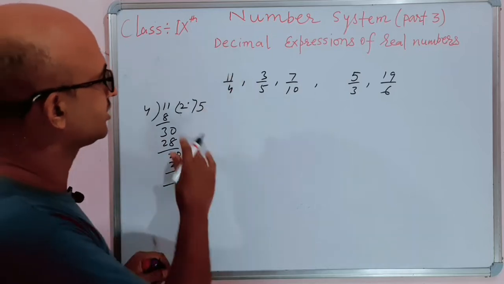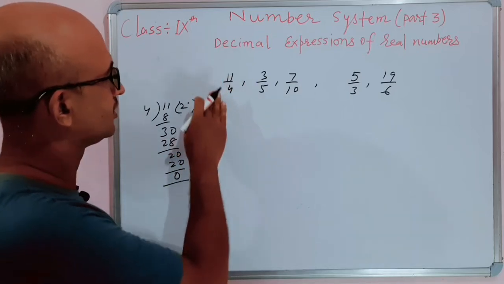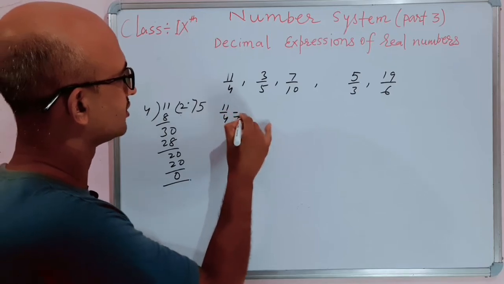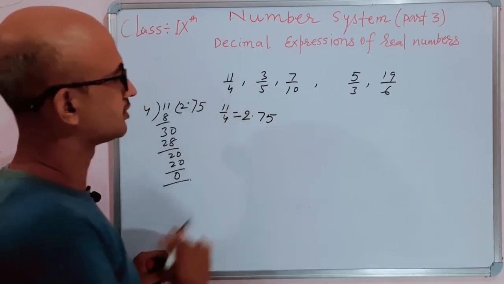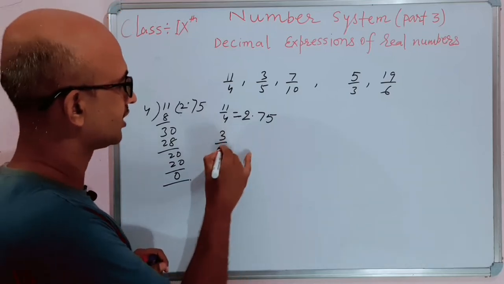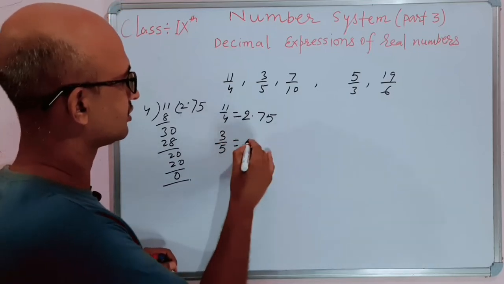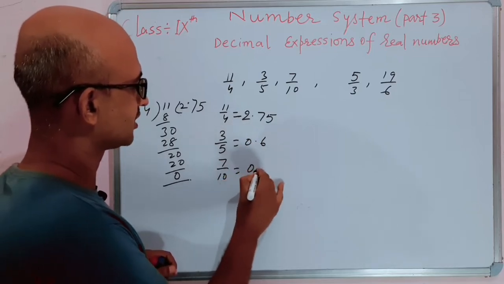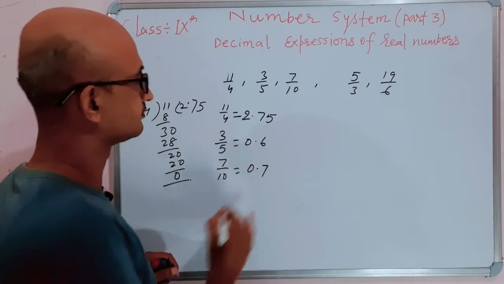Therefore, the decimal expression of this rational number 11 by 4 is a terminating decimal number. Similarly it happens in the case of 3 by 5 and 7 by 10.